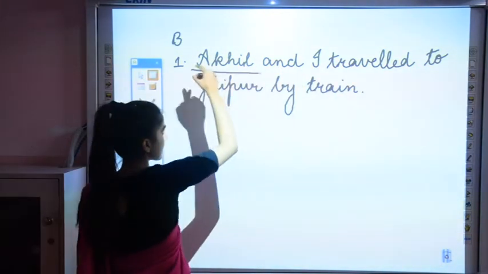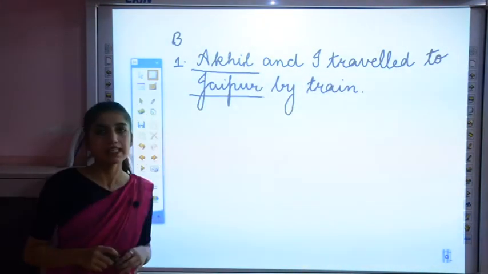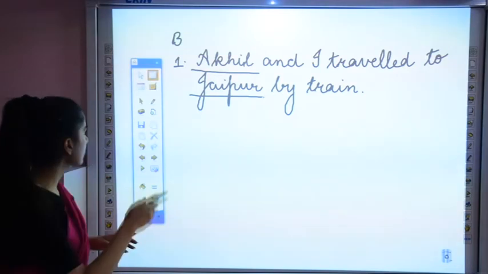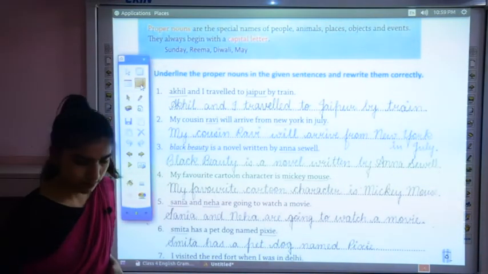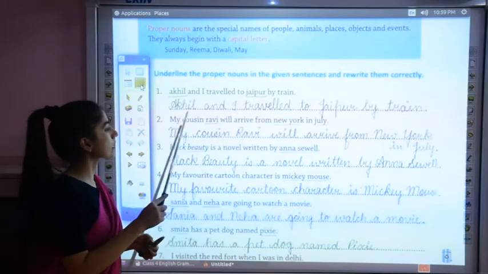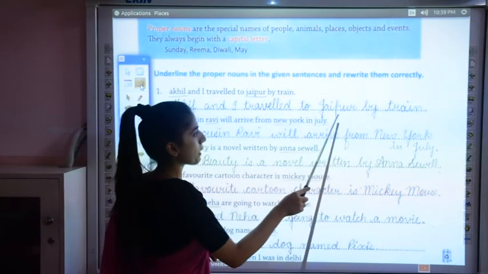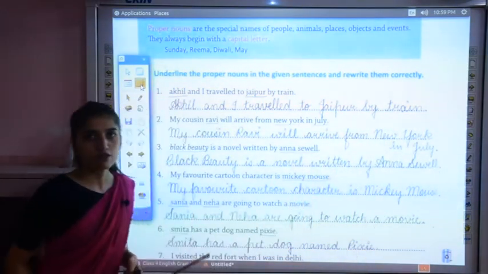So Akhil's A is capital now and Jaipur's J is capital. So we have made the correction, right? And you can see the answer also. Akhil and I traveled to Jaipur by train, full stop.